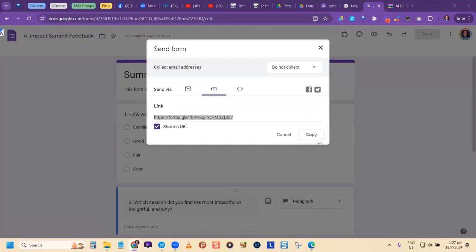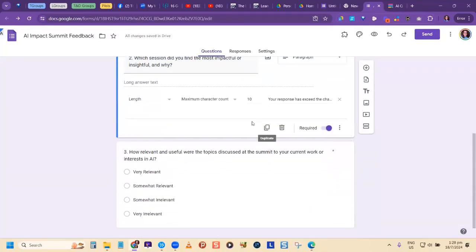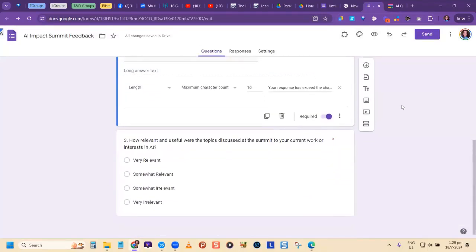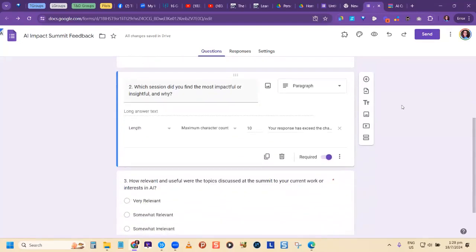So I'm going to share this with you now and ask for those who are able to participate. Enter something real quick. Now you notice that my validation, I put a ridiculous validation that's really short. So I want you to test and see if you try to type more than 10 characters, what happened? Are you getting the message? And so on. So I want you to test it out.